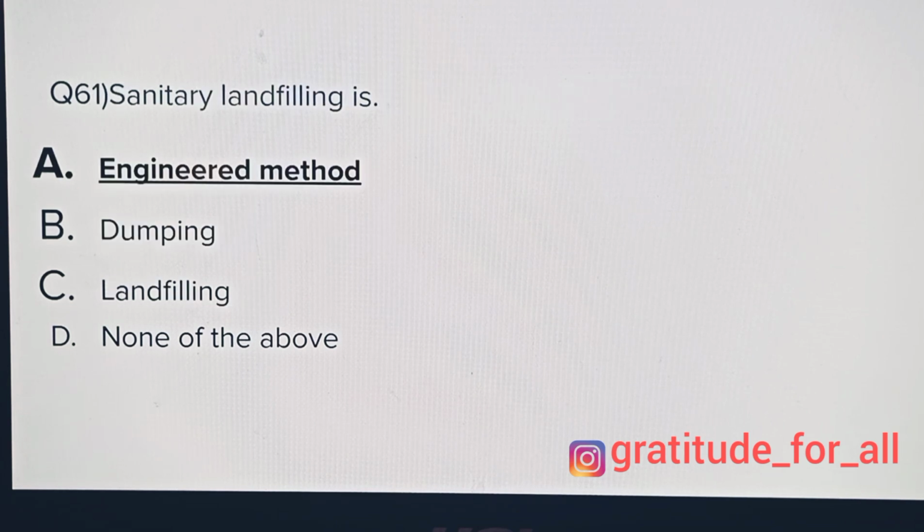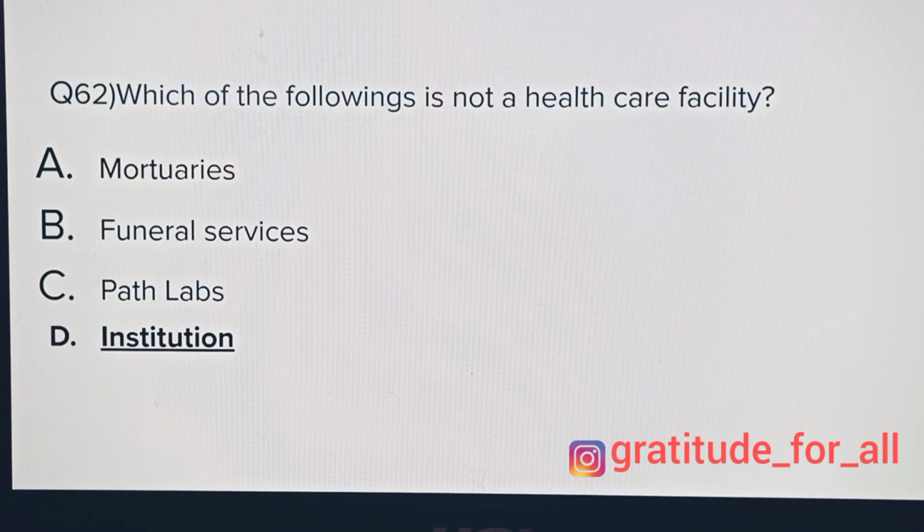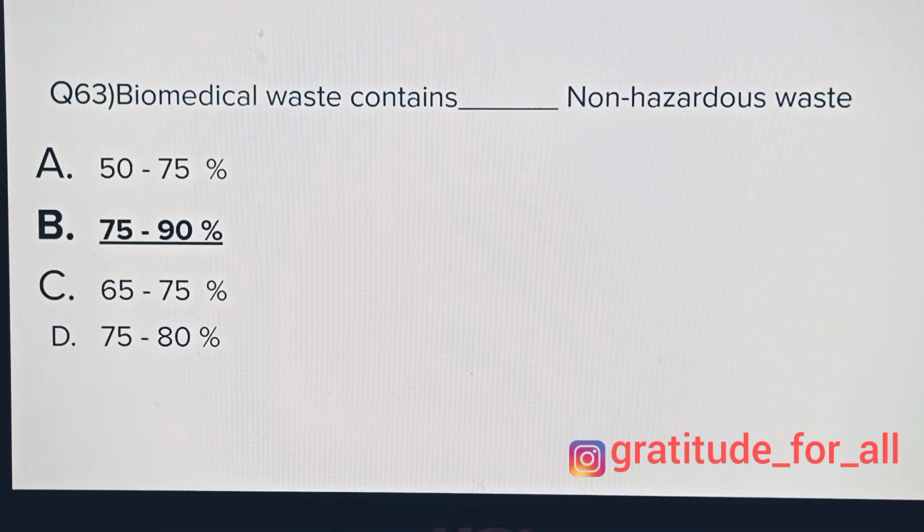Sanitary landfill is an engineering method, dumping, landfilling, none of the above. And the answer is engineering method. Which of the following is not a healthcare facility? Mortuaries, funeral services, path labs, institution. And the answer is institution. Biomedical waste contains dash non-hazardous waste: 50 to 75, 75 to 90, 65 to 75, 75 to 80, and the correct answer is 75 to 90.